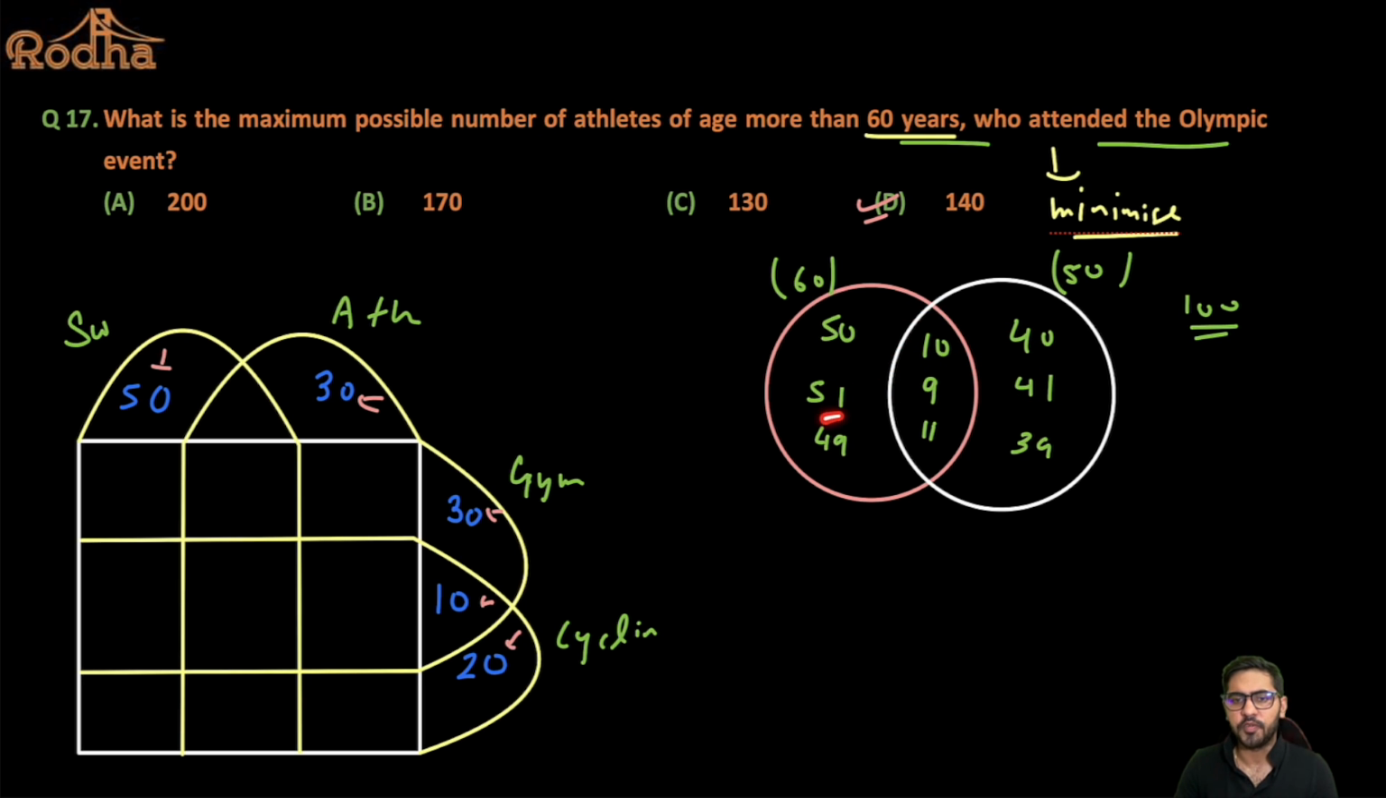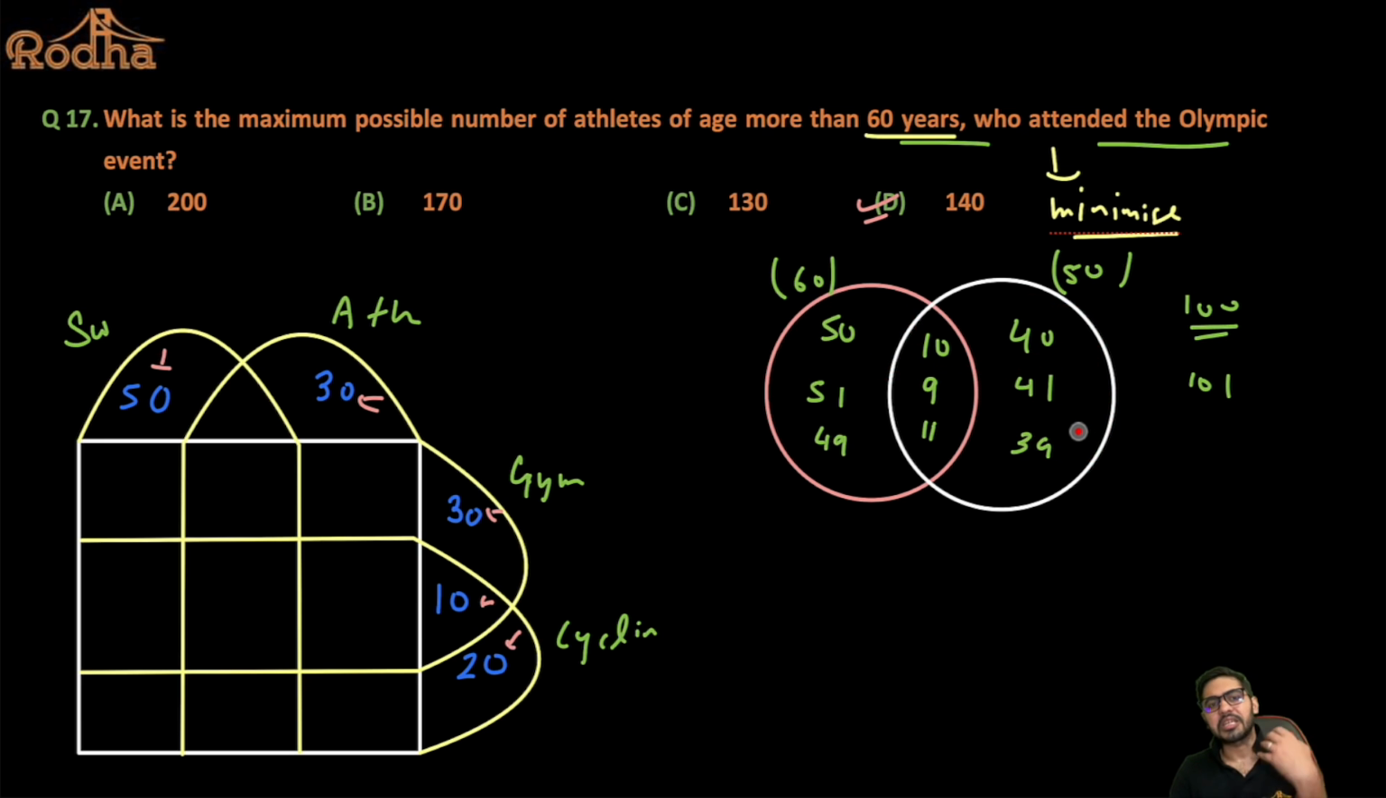And if you see here, 51 plus 9 is 60, and 60 plus 41 is 101. So my union has increased by 1, from 100 to 101, but my exactly-one has become 51 plus 41, that is 92, which was initially 90, right? But the moment I increase the common by 1, my exactly-one decreased by 2. 49 plus 39 is 88. From 90, it went to 88, right?